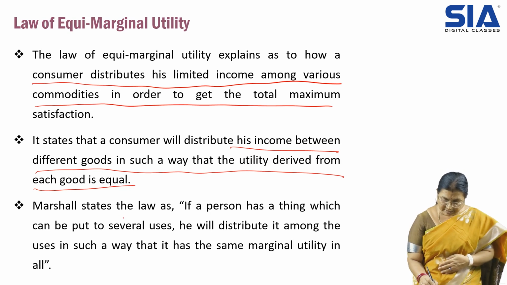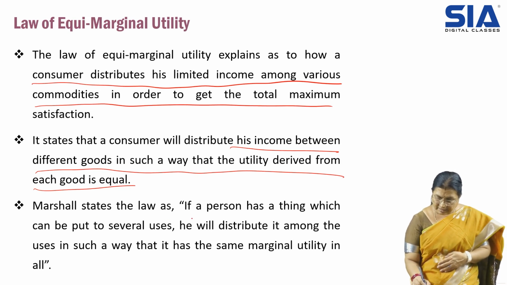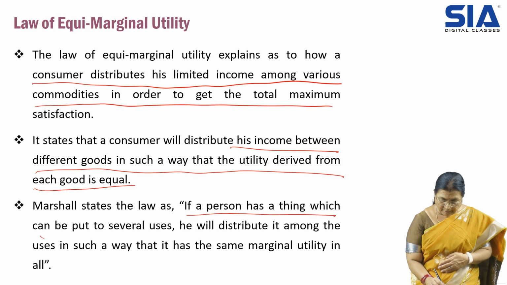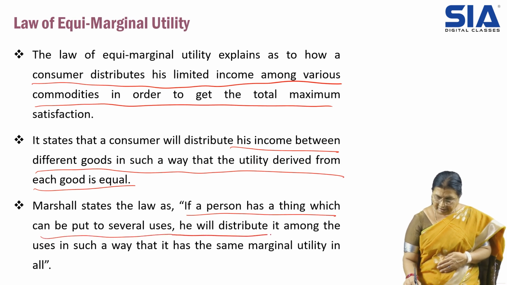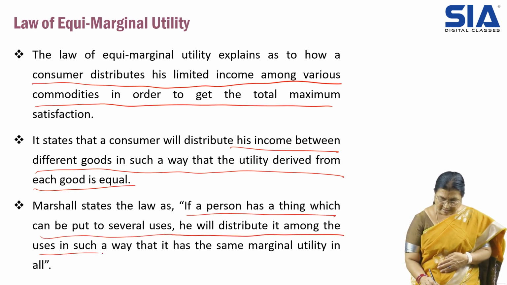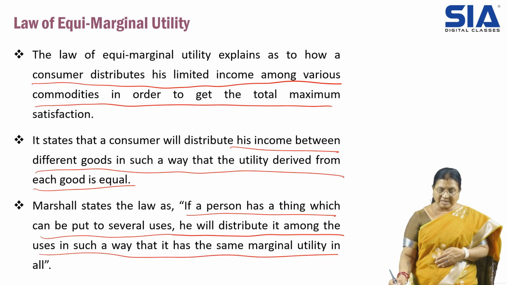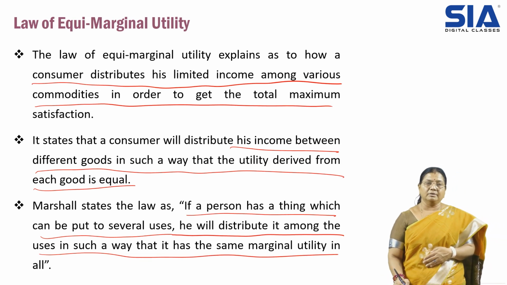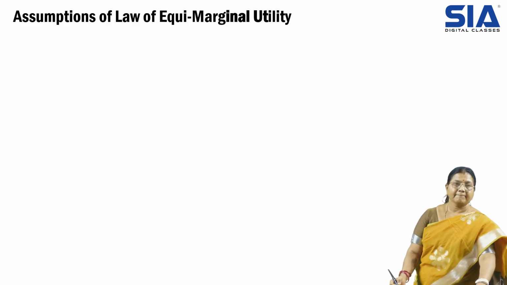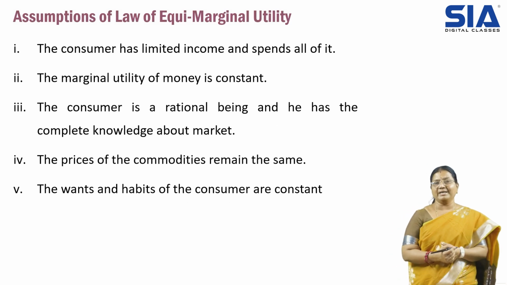Then Marshall states the law: if a person has a thing which can be put to several uses, he will distribute it among the uses in such a way that it has the same marginal utility in all. This law also has assumptions. Let us see what those assumptions are.